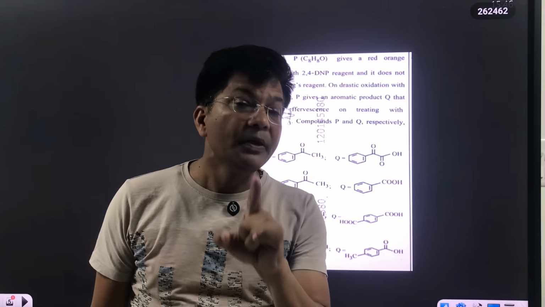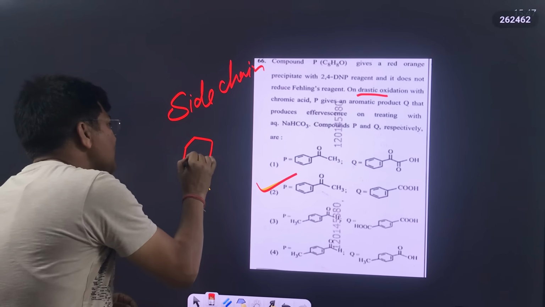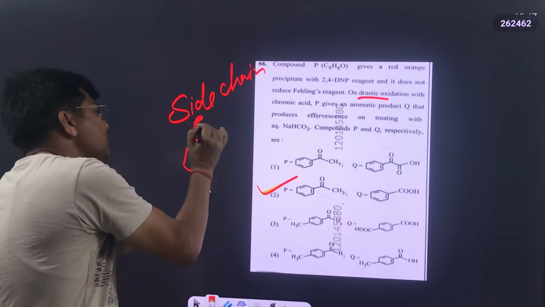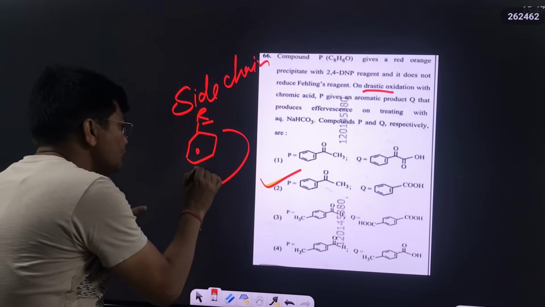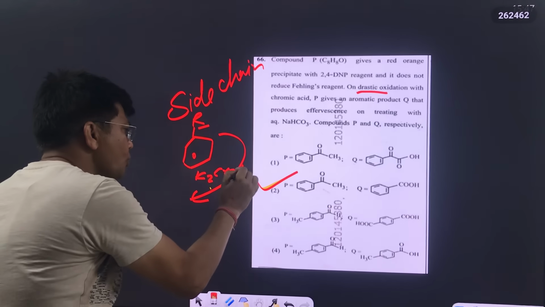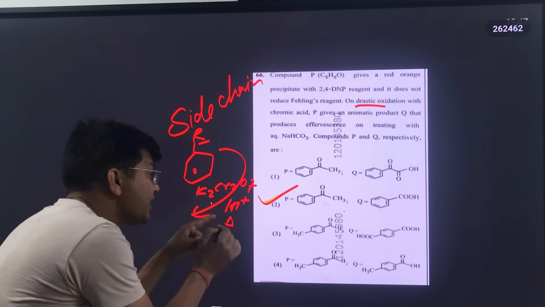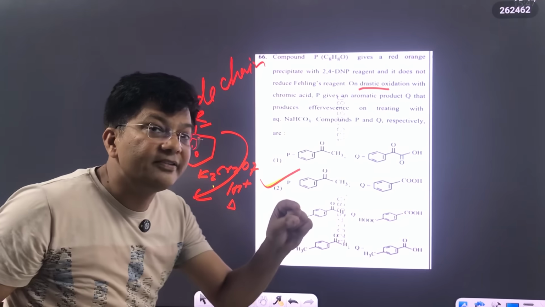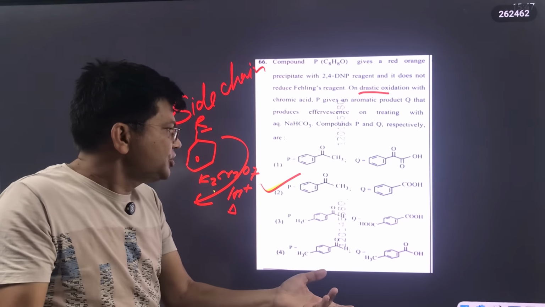So if I talk about side chain oxidation that is given in NCERT, any alkyl group which is attached over here, which is having alpha hydrogen, on reaction with K2Cr2O7 in acidic medium, and heat is given, wherever the strong oxidizing agent and heat is used, that is known as drastic condition also.